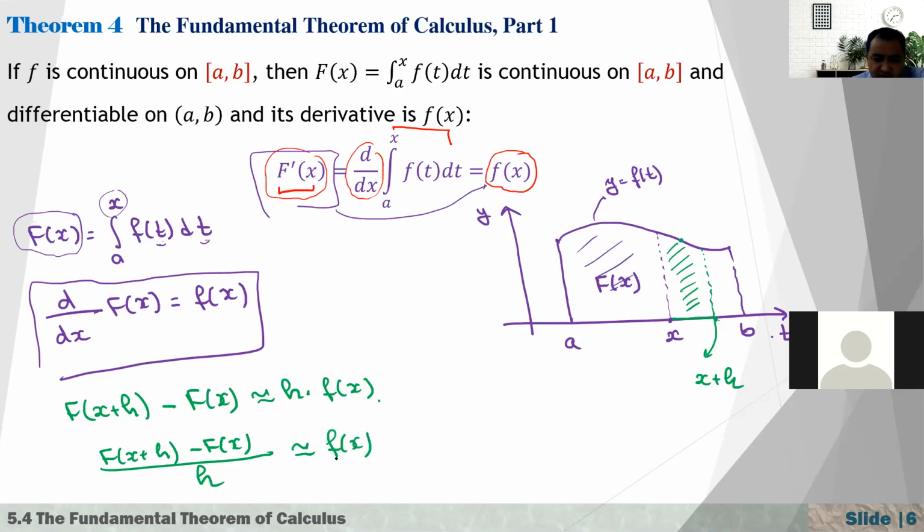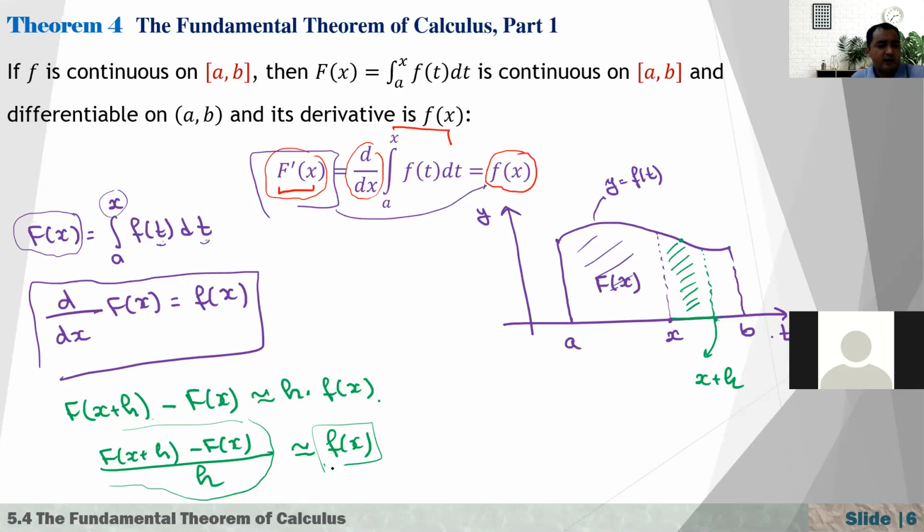Now, what happens if h approaches 0? On the left-hand side, if h approaches 0, (F(x+h) - F(x))/h is just the derivative of capital F. And as h approaches 0, it gives us a better approximation of the area, f of x. Which means that if h goes to 0, on the left-hand side I have F prime, and on the right-hand side we have f. And that's why we have F prime of x equal to f of x.